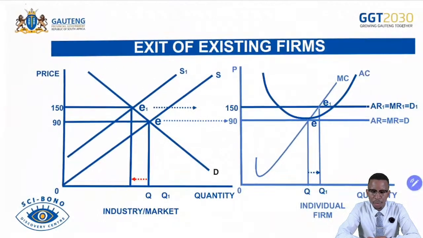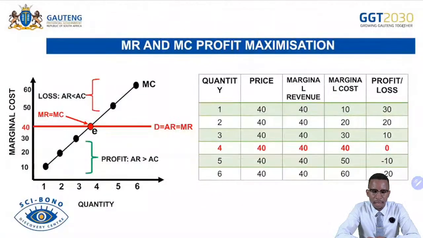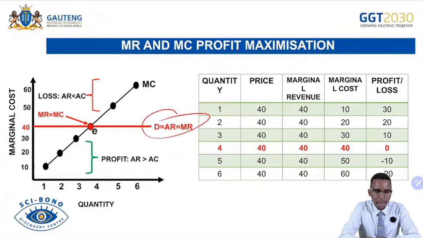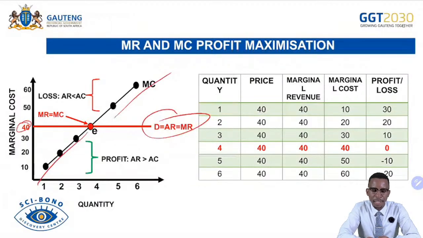And then we continue with the next one. This is when we maximize the profit using MR and MC. Remember, we are given your MR being horizontal there, and then our MR or revenues are equal to 40. Then in that case, any point where MC is below 40, that means economic profit. Any point where MC is above 40, that means economic loss. Any point along where MC equals MR, that means a normal profit.